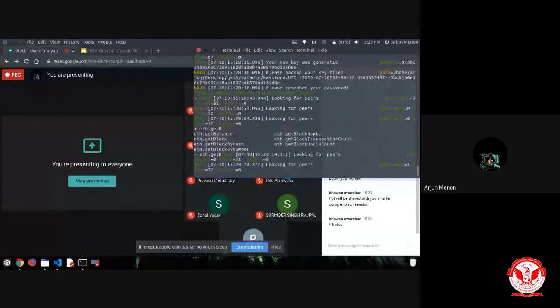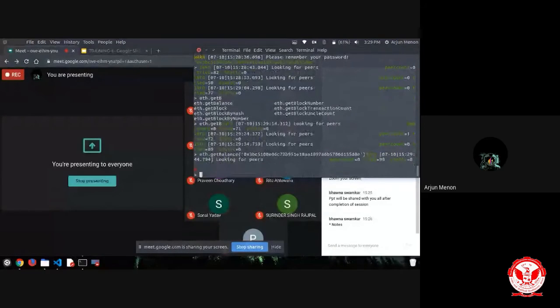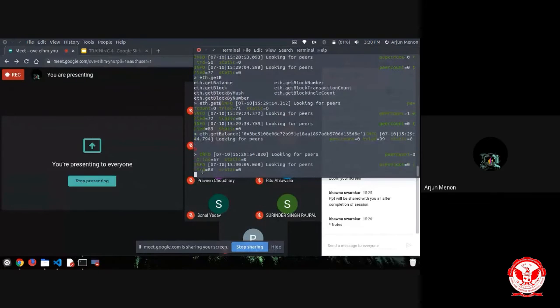So we were typing getBalance of the second account, right? D8E, and we can check the balance. It is mentioned as 0, over here in the red color. So both accounts are having no balance inside them. So we can make a simulated mining inside this network, so that these accounts have some balance to transfer among them.